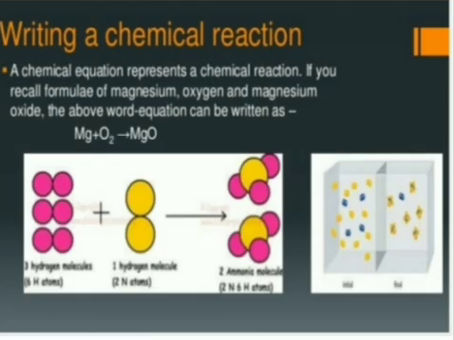For example, if we burn a magnesium ribbon in air, it will burn with a dazzling white flame and change into a white powder. This powder is magnesium oxide. So here magnesium reacts with oxygen present in the air and forms a new substance, that is magnesium oxide. So a chemical reaction has taken place, a chemical change occurred, a new substance is formed.